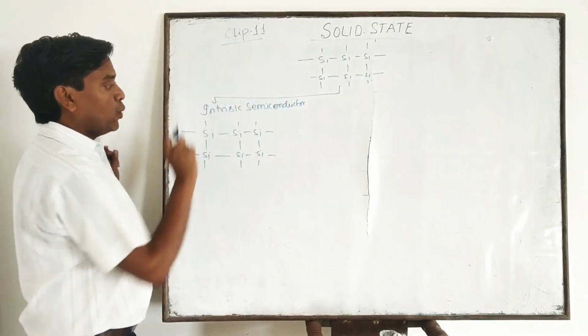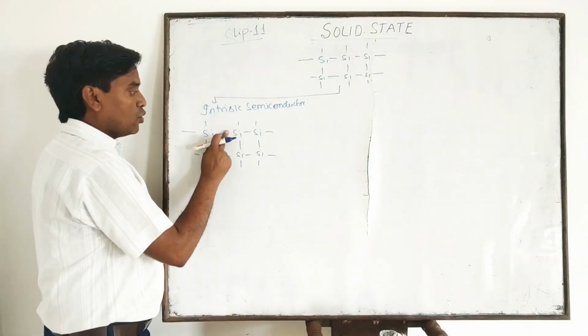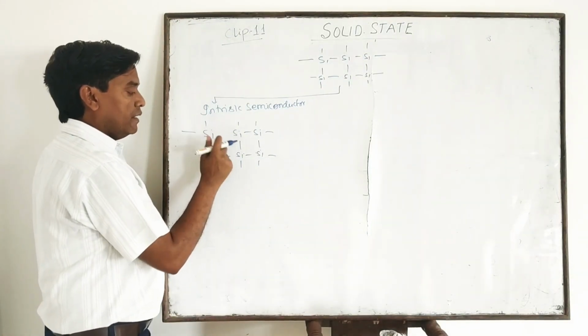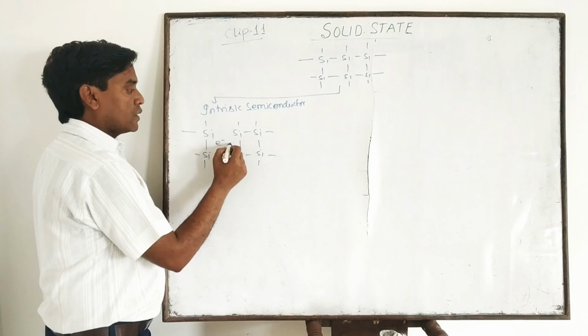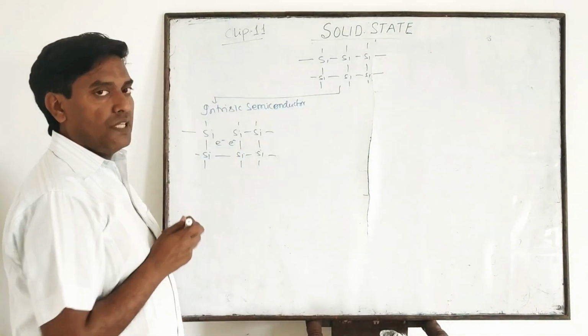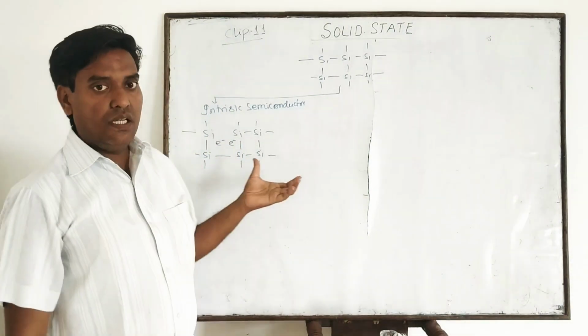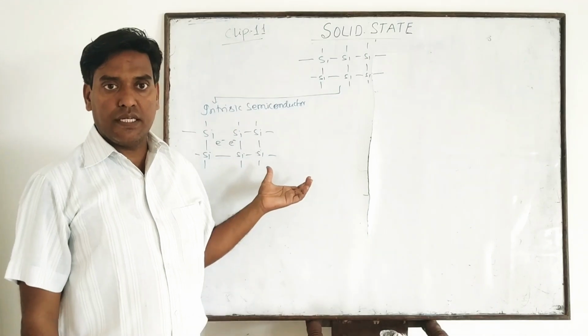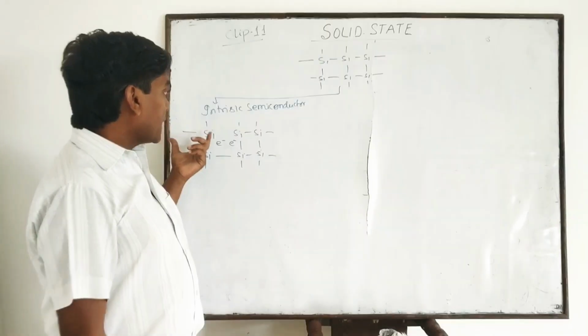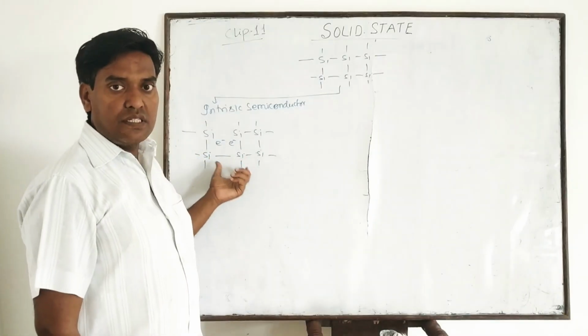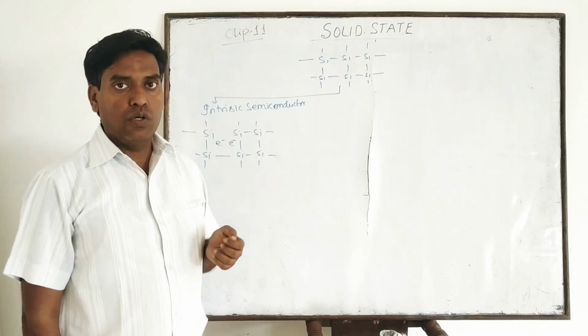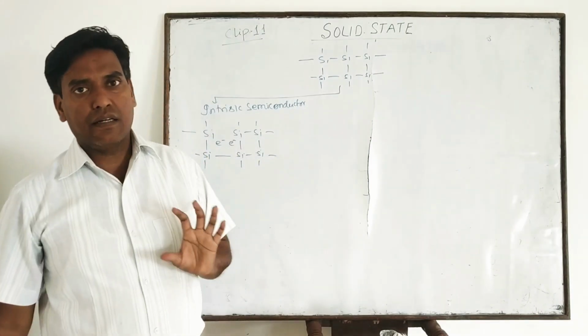Now, when this covalent crystal is heated, the covalent bonds are broken and they generate electrons, and due to the presence of these electrons, its conductivity increases. But one thing is there: the conductivity of an intrinsic semiconductor is very low. That's why it is not in practical use.